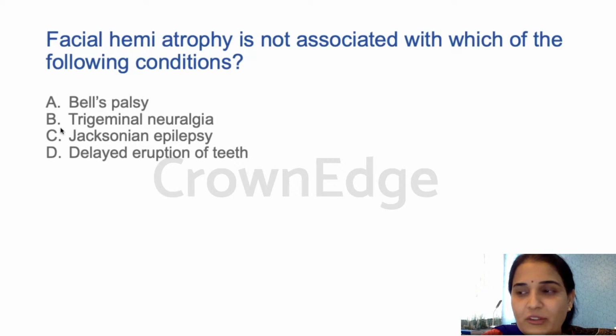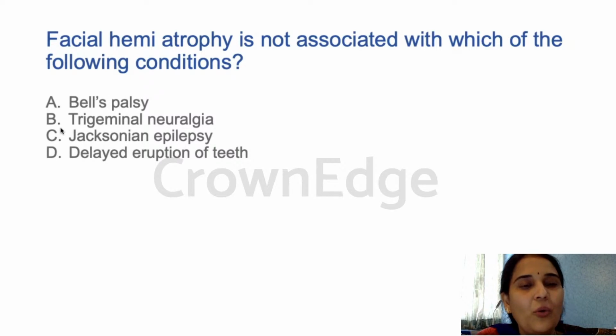The possible causes for it are trophic malfunction of the cervical lymphatic nervous system, trauma, and also viral infection. So trigeminal neuralgia and Jacksonian epilepsy are associated with facial hemiatrophy. Further, wherever the facial hemiatrophy is affecting, in that region teeth are delayed in erupting. So the only answer is Bell's palsy, which is not associated with facial hemiatrophy. That's the right answer.